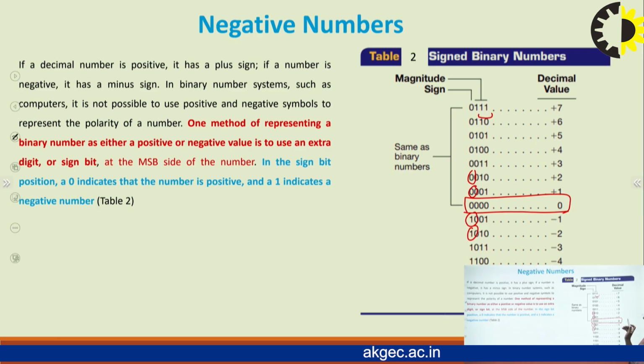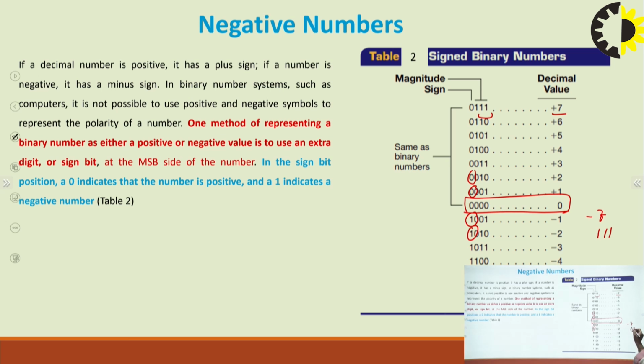But if this number is negative, same number, if I talk about plus 7, and now I'm considering minus 7. So minus 7, what is it? Same 1, 1, 1. In place of this 0, since it is minus, we used to put 1. Right? So every negative number has 1 as the MSB. So I think this is clear to you. This is for positive numbers from 0 to 7, or we can say 1 to 7, and this is the nomenclature for negative numbers, minus 1 to minus 7.